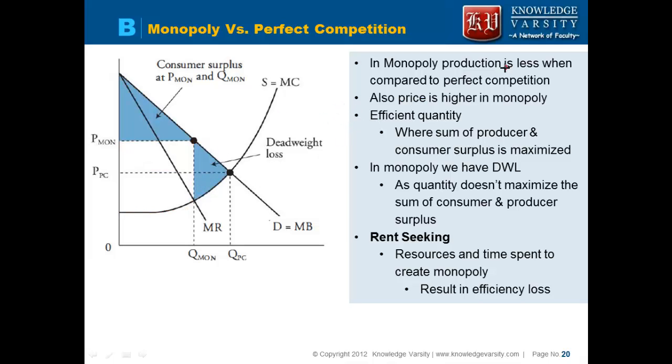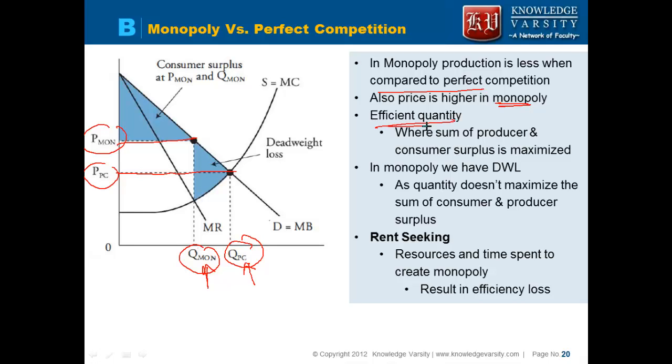So in a monopoly, the production is less as compared to perfect competition. In perfect competition, QPC is the quantity. In monopoly, QMON is the quantity. Also the price in the monopoly is higher. See, price in perfect competition was lower, price in the monopoly is higher.